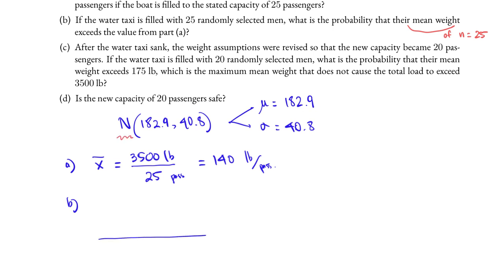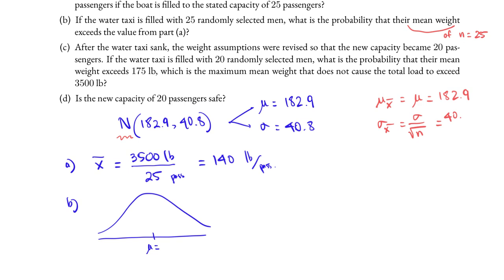First, we draw the bell-shaped curve, label the mean and the standard deviation. But this is the sampling distribution of the sample mean. The mean mu x bar equals the mean of the population, which is 182.9. The standard deviation, however, is the standard deviation of the population divided by the square root of n.